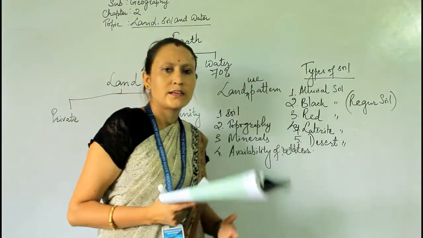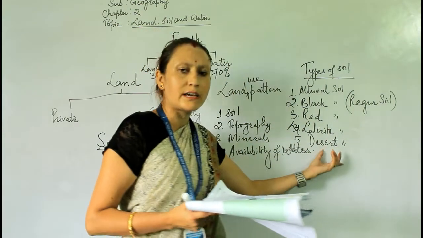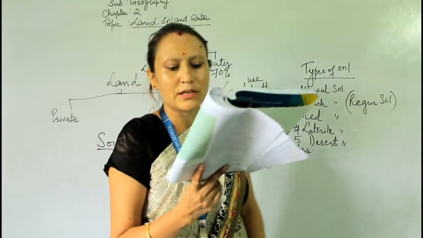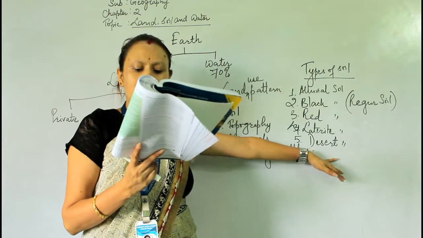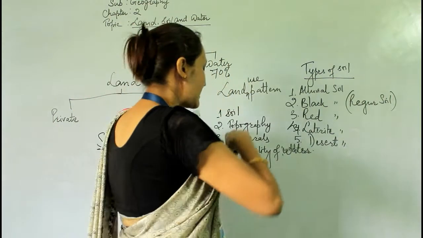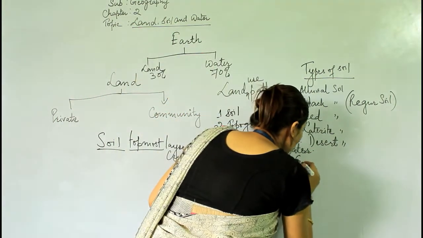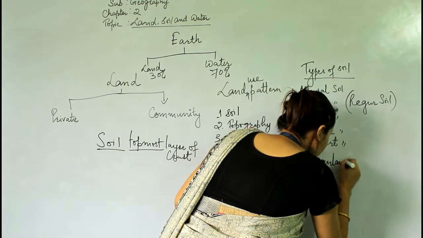desert areas. It is composed mainly of sand. The desert soil is found in deserts, so it consists mainly of sand. Okay, and it is found in Rajasthan, the Thar areas, the dry areas. And the last one, that is the mountain soil.